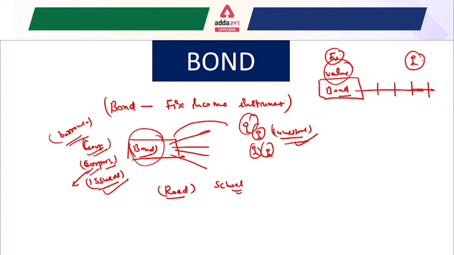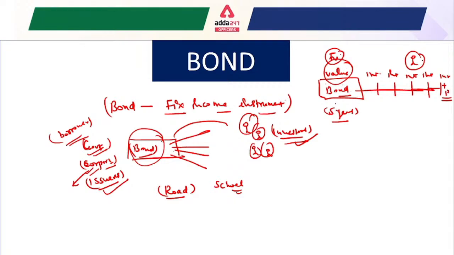So that's why it is known as a fixed income instrument. Suppose that this bond has a maturity period of 5 years. That means for 5 years the investor just receives the interest every year, and in the fifth year, interest plus principal.